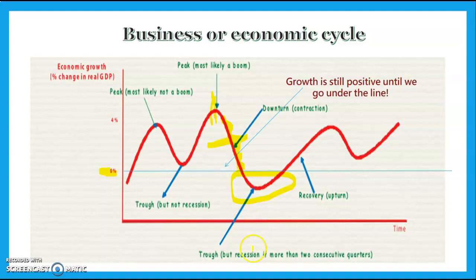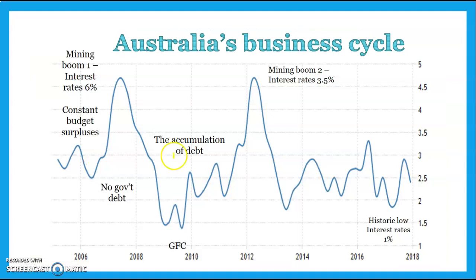So a recession would be 2 quarters or 6 months of negative economic growth. That only occurs when we're below that 0% line for more than 6 months. When the line's trending downwards, that just means that growth is not as fast as the year before. Even when it's below 0%, it might mean that growth was negative 2%, now it's negative 1%. If we're below the 0% line, growth is negative. Above, positive.